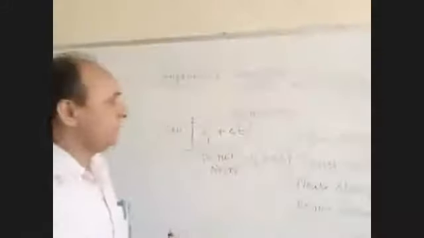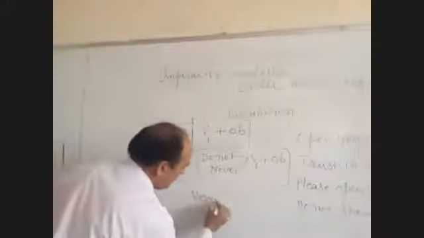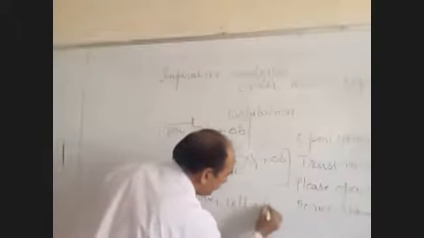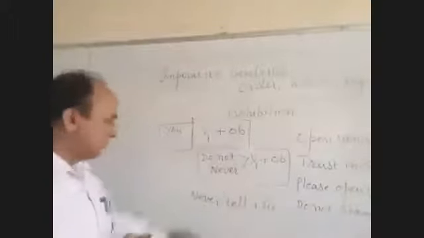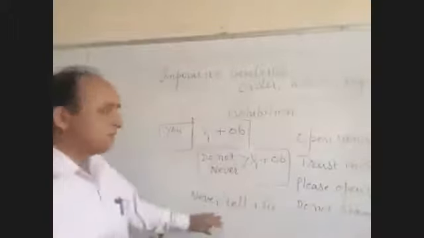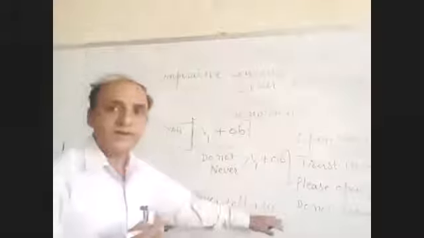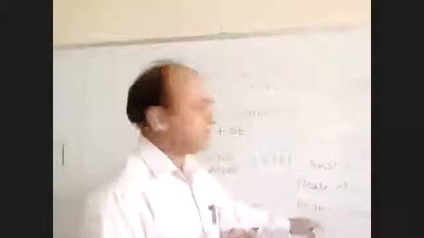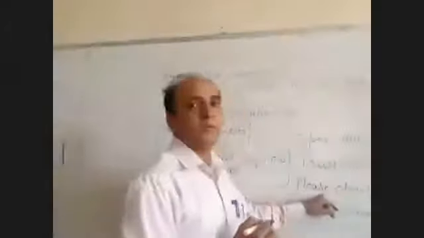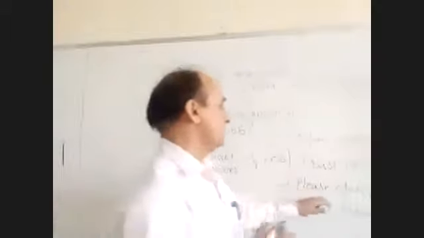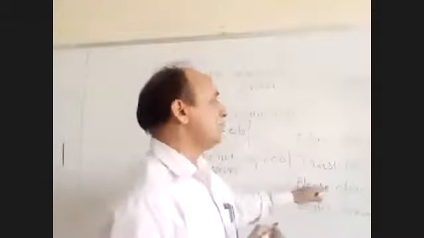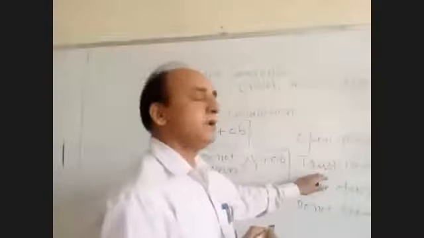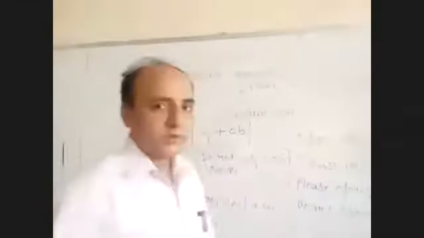For example, never tell a lie. It means the word never we have used. It is a negative word. But what is the mood of the sentence? It is advice. And do not stand here, it is an order. Please open, we are using the word for requesting. Please, kindly, if you are using these words, the sentence will be a request. Then trust in God, it is advice. Okay. So these are imperatives. Now next one.